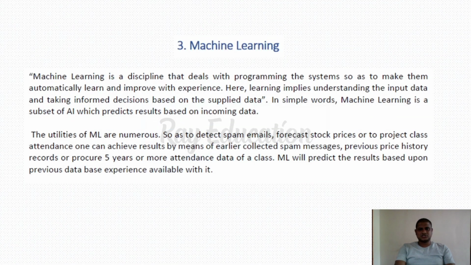First one is machine learning. Machine learning is a discipline that deals with programming systems so as to make them automatically learn and improve with experience. Here, learning implies understanding the input data and taking informed decisions based on the supplied data. In simple words, machine learning is a subset of AI which predicts results based on incoming data.